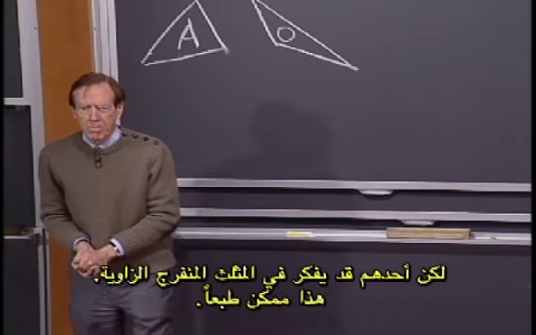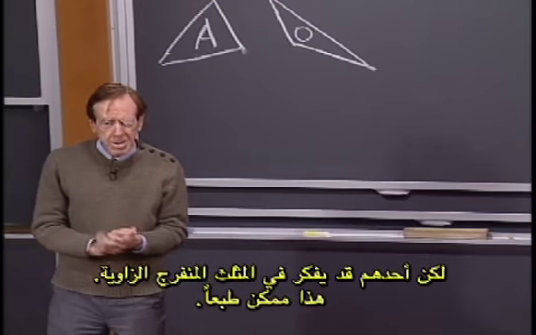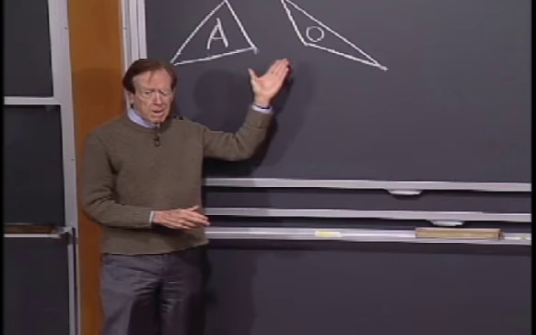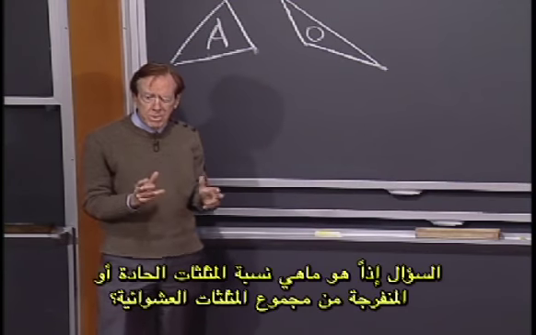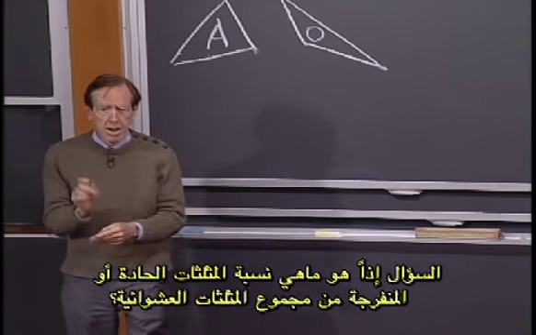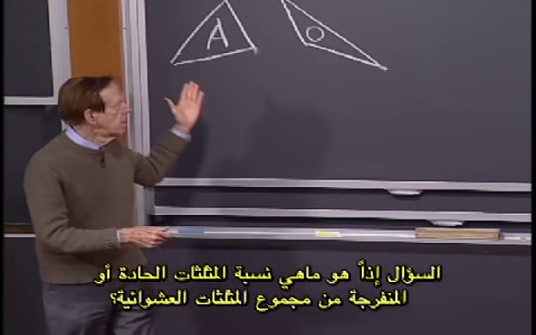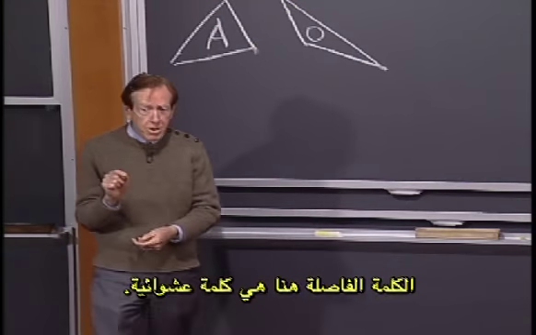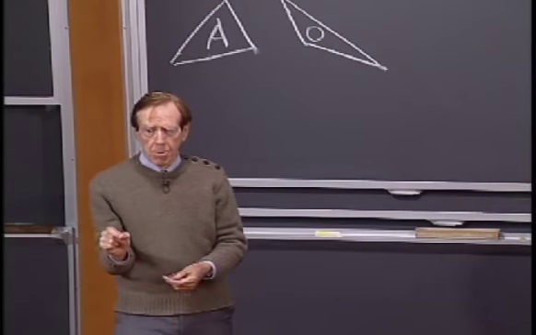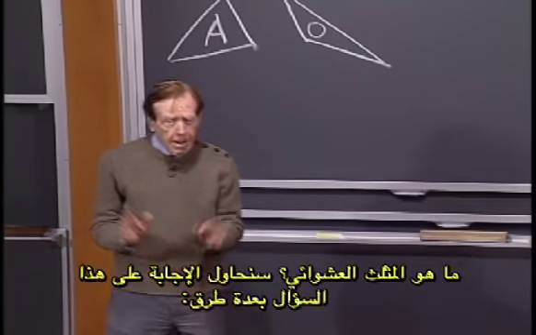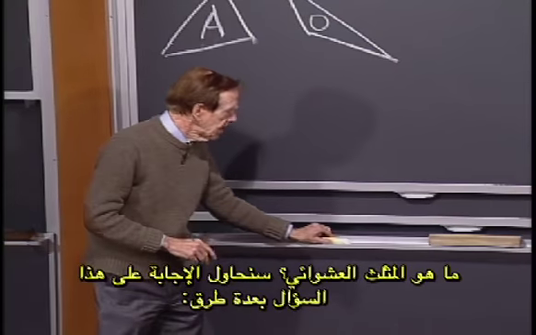Somebody might think of obtuse. It's certainly possible. And the question is, what fraction of random triangles is acute or obtuse? And the tricky word there is random. What's a random triangle? We'll have a few ways to answer that.